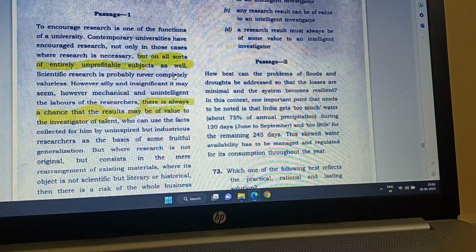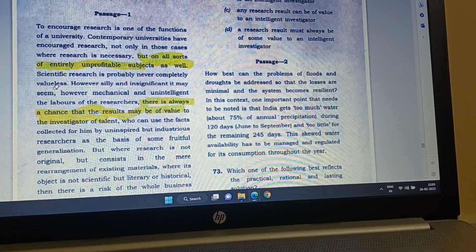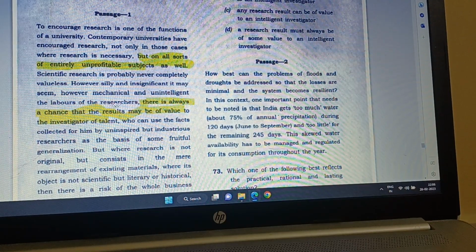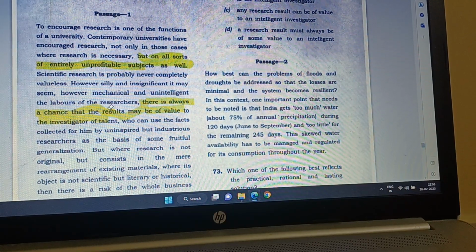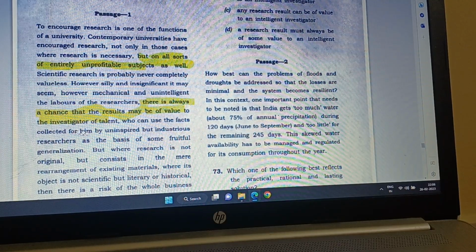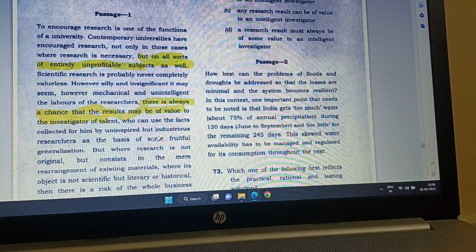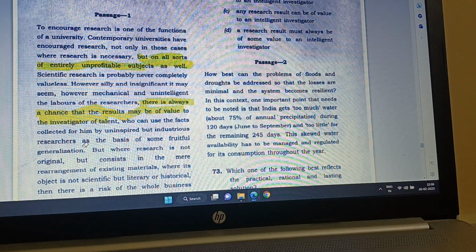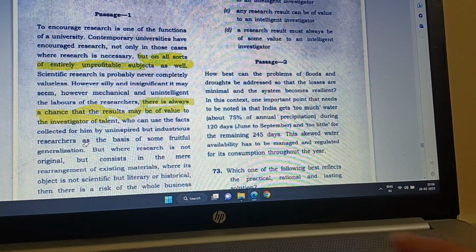Now, scientific research is probably never completely valueless. That is what he says. However silly and insignificant it may seem, however mechanical and unintelligent the labors of the researchers, there is always a chance that the results may be of value to the investigator of talent, who can use the facts collected for him by uninspired but industrious researchers as the basis of some fruitful generalization. So he says that those science researchers who have worked hard, well, they can be used.